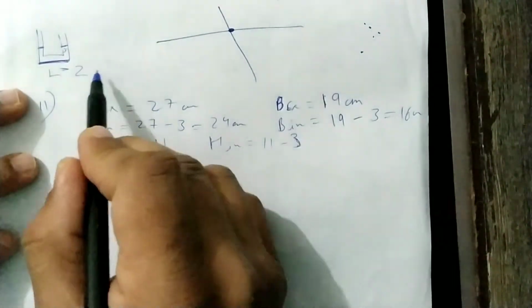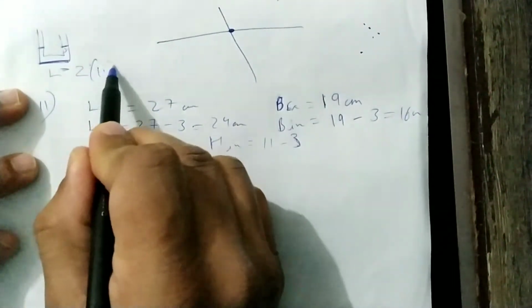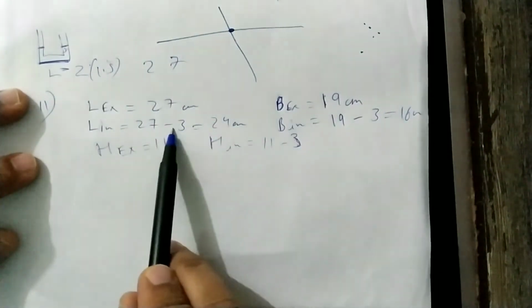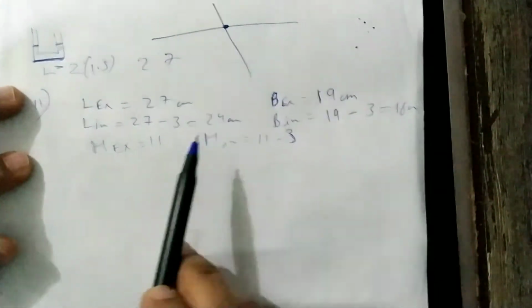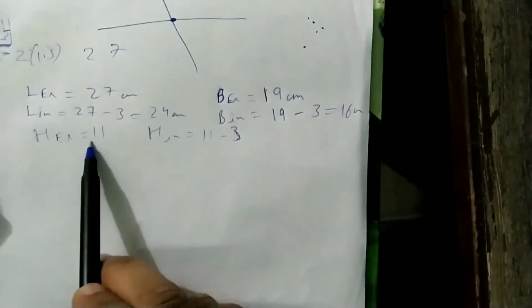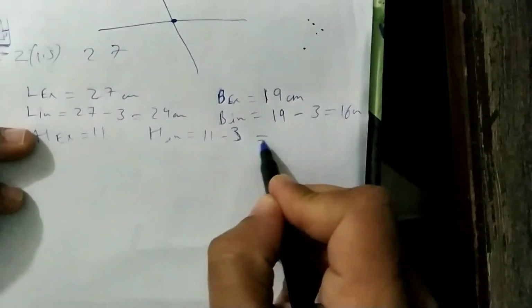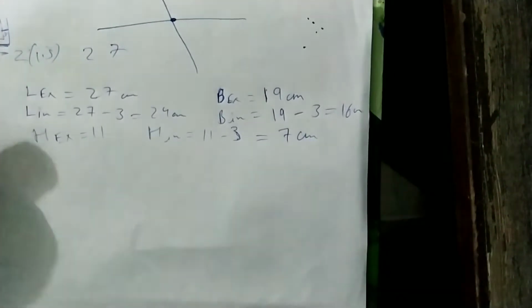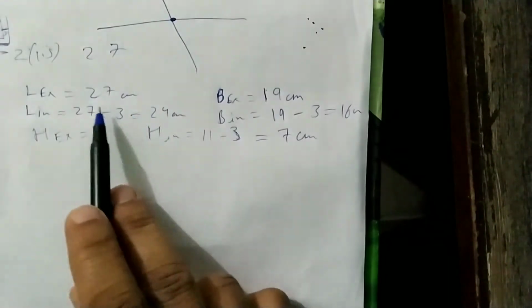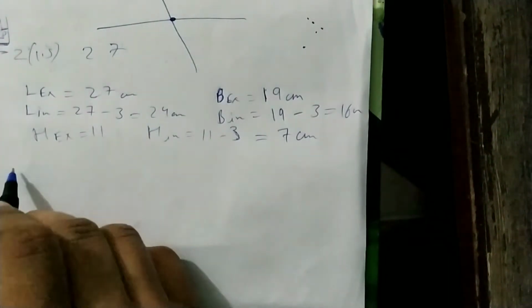So in this case 27 minus twice of 1.5, that is 3. So that will be 24. Same, 19 minus 3 is 16. 11 minus 3 is 8. So this is how we calculated external and internal dimensions.